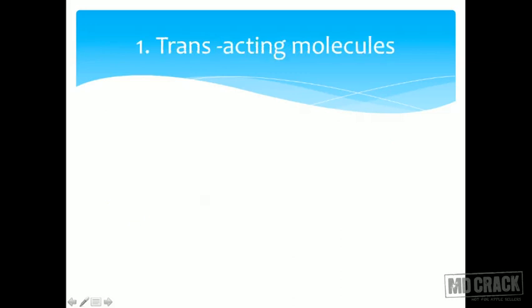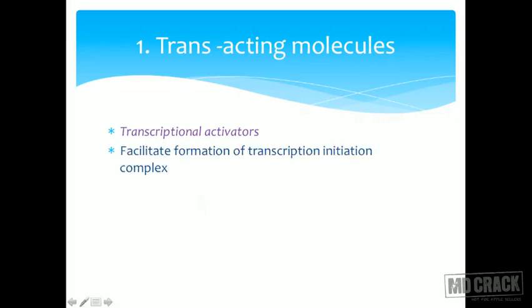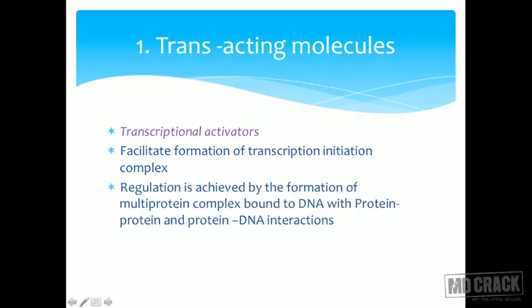So let us look first at the transacting molecules. These are the transcriptional activators. They facilitate the transcription initiation complex. What are transacting molecules? They are always products of some other gene. They are proteins. They help in the formation or regulation of this gene. They facilitate formation of the transcription initiation complex.